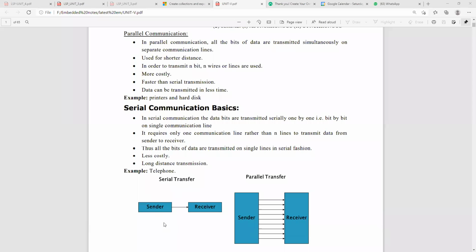Serial communication requires more time to transfer your data because it is a single channel to transmit your entire data from the sender to the receiver. Also, bit by bit transmission takes place in serial communication. But in parallel, all data is transmitted at a time.